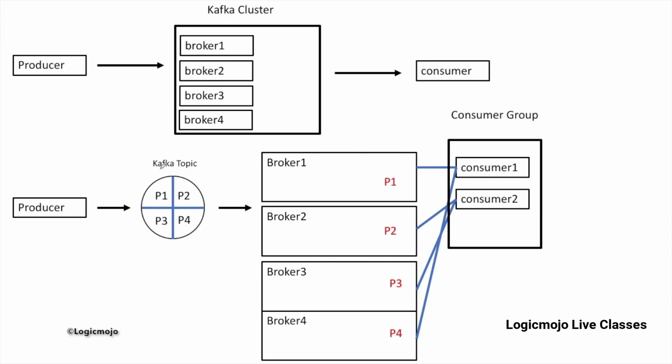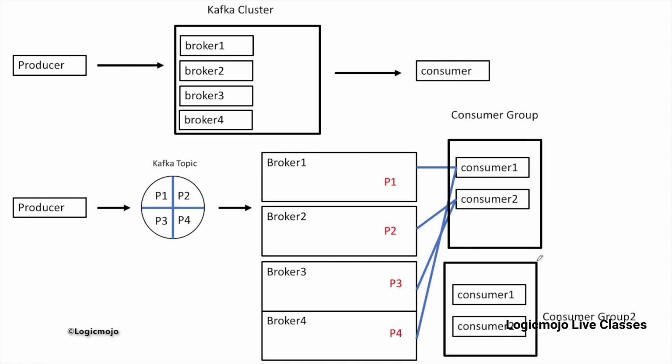So these are the four partitions of the same data. Now let's say this is one partition, and if we try to send the same partition to consumer 1 as well as consumer 2, and these two consumers are part of the same consumer group, it's actually a duplication of data. So that's why in Kafka one particular partition can only be delivered to one specific consumer inside a consumer group. But if you have another consumer group, then you can send the data of that same partition to a different consumer group, but not to another consumer in the same consumer group.